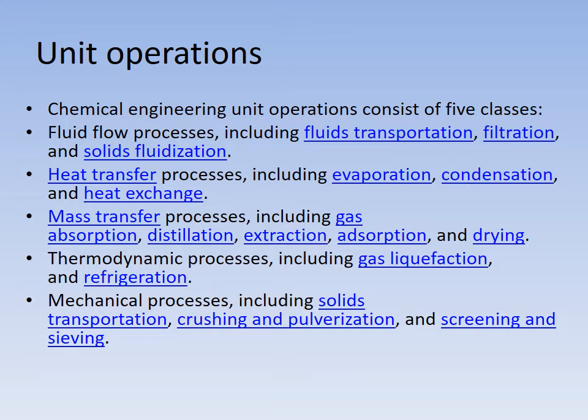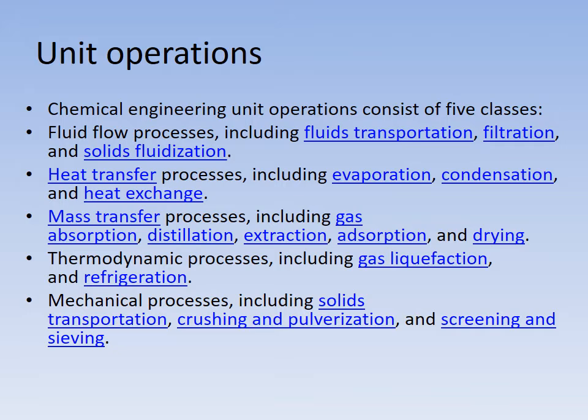Before we start, unit operations of chemical engineering were first published in 1956, and it is one of the oldest chemical engineering methods. The current seventh edition, published in 2004, covers all these unit operations used during the fermentation process. Chemical engineering unit operations consist of five classes.